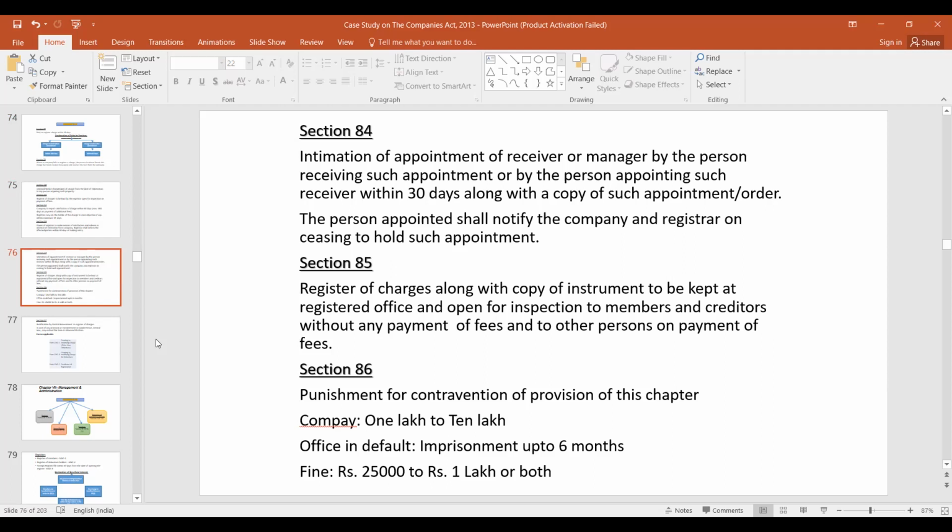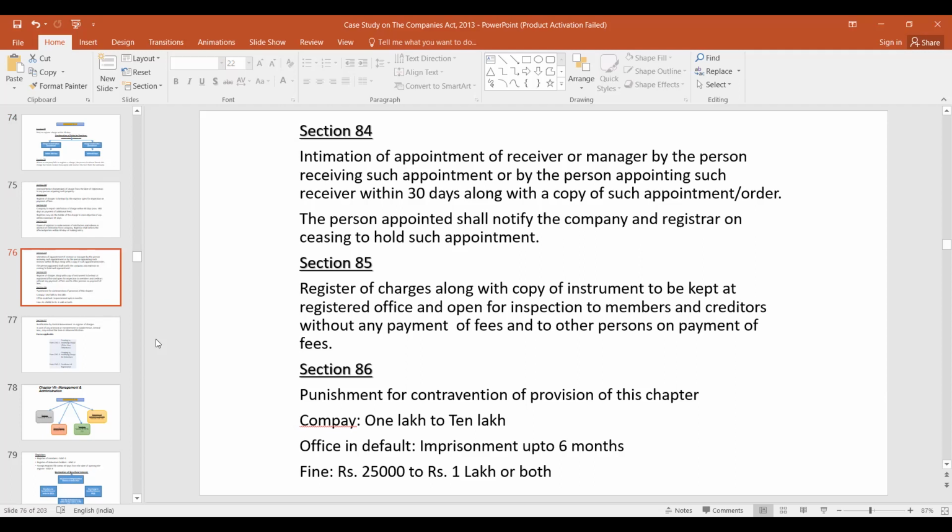Section 85. If any company is in default in complying with any of the provisions relating to registration, the company shall be liable for a penalty of, what is the penalty? 5 lakh rupees, sir. Yes, 5 lakh rupees. And it is given in section 86. If any company is in default in complying with any of the provisions relating to registration of charges, every officer of the company who is in default shall be liable to a penalty of 50,000. Yes, 50,000.